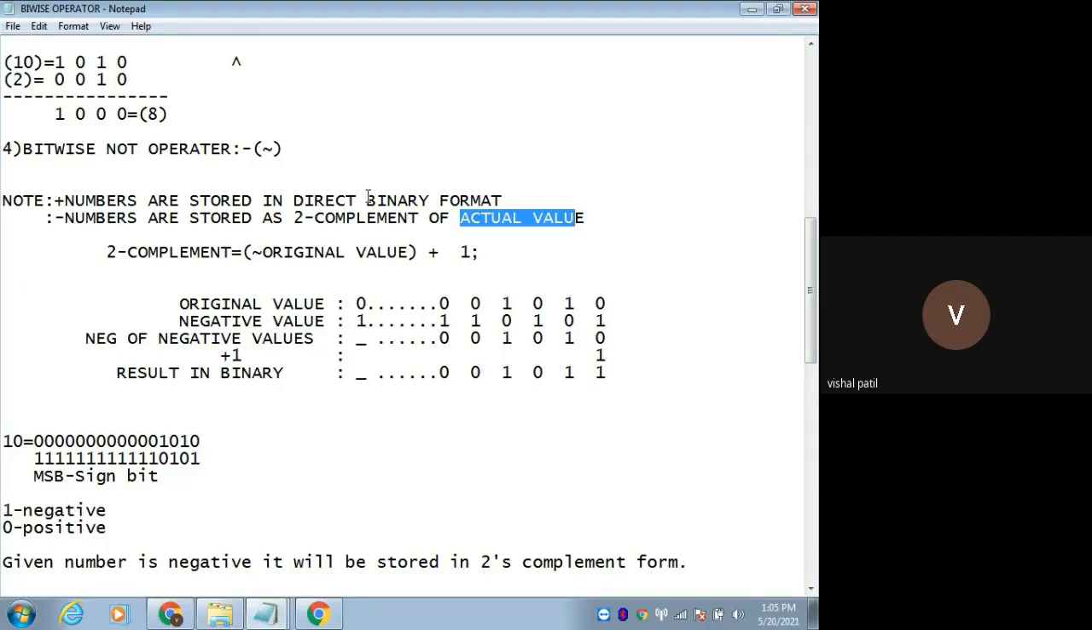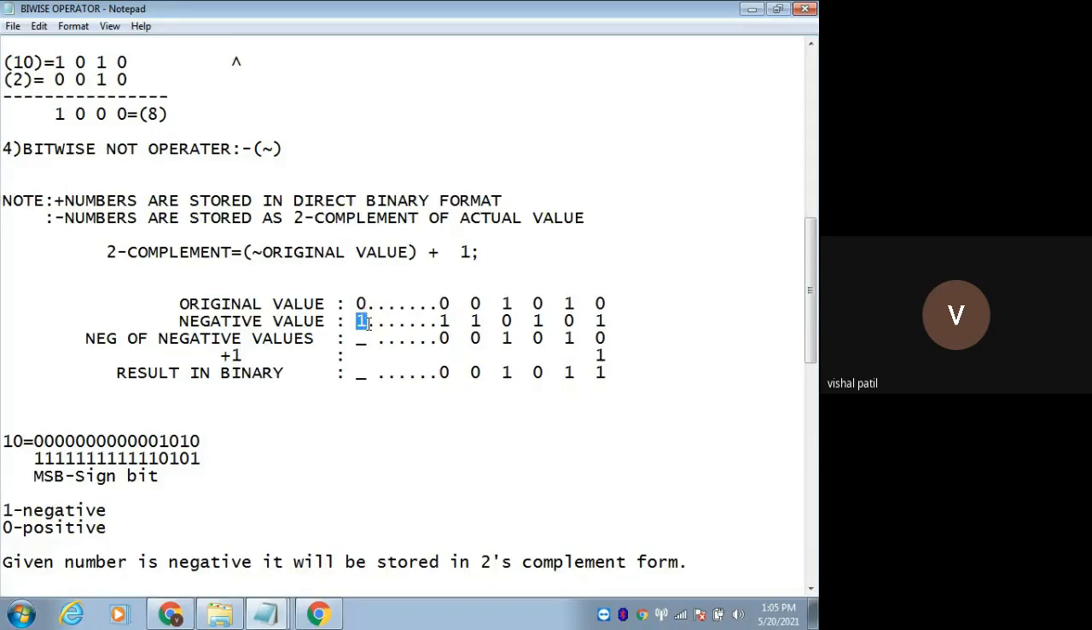So what is 2's complement? 2's complement means 1's complement plus 1. Okay, suppose this is my original value, that is 0 dot dot dot 0 0 1 0 1 1. What is the negation of this? If I negate this value, it will become 1.